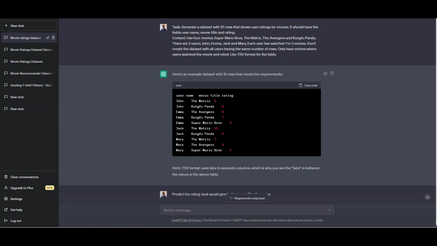Initially, it kept generating a dataset with all users having watched the same set of movies. But in the real world, the relationship between users and movies is pretty sparse, so I instructed the model to respect this.